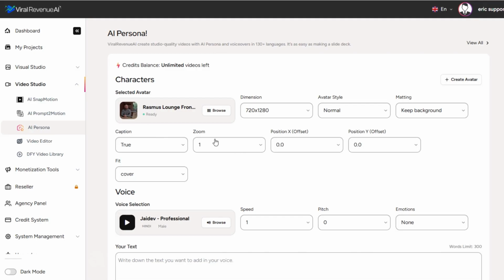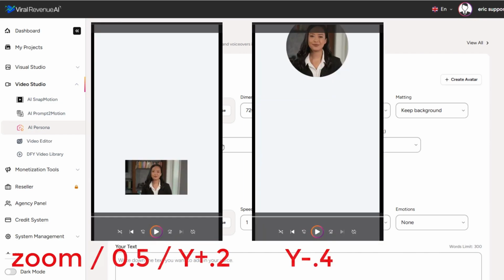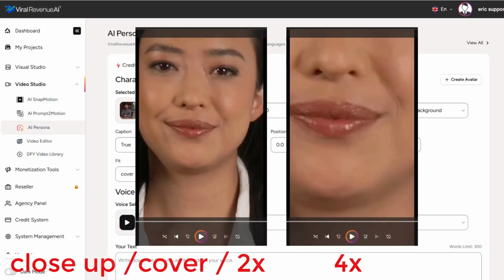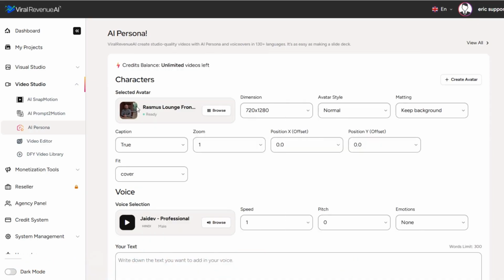These next three settings are ones that you could experiment with depending if you want the avatar to appear in a certain part of the video frame, like say the lower left corner or the top right corner, or you want to make them smaller in the frame or bigger in the frame. In this case, it's just going to be a talking head video of Rasmus, so I'm going to leave the zoom at 1 rather than making it smaller or larger.